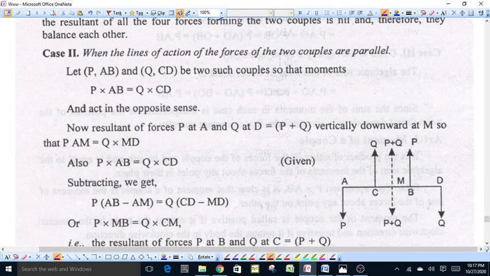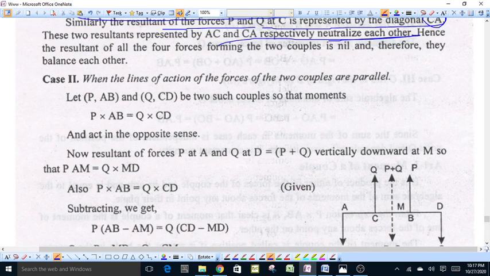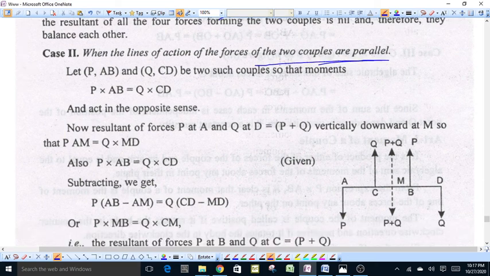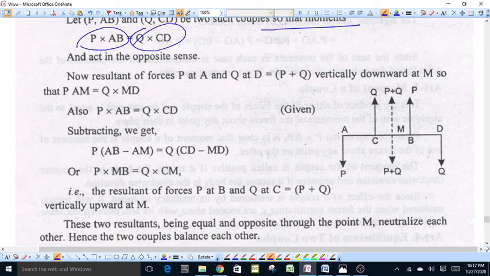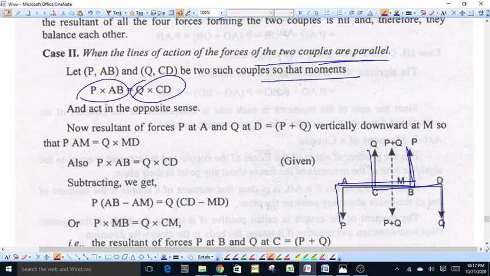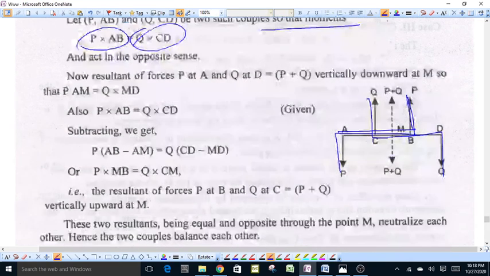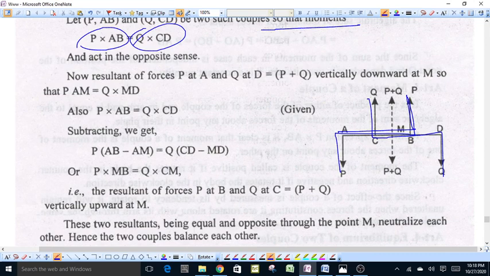Now, in the second case, when the lines of action of forces of the two couples are parallel, suppose P into AB and Q into CD are two couples such that P into AB is equal to Q into CD. Suppose this is the first couple whose arm is equal to AB, and this is the second couple whose arm is equal to CD. In this case, the lines of action of the forces of the two couples are parallel. These two couples act in opposite sense.